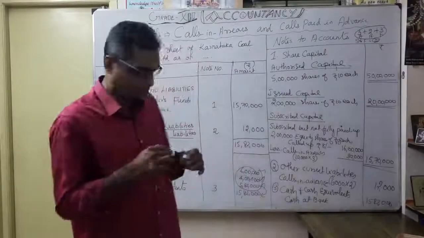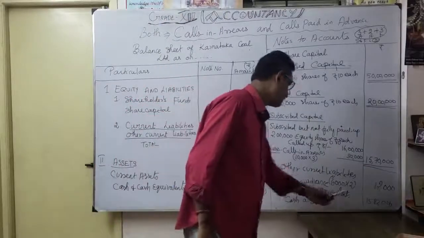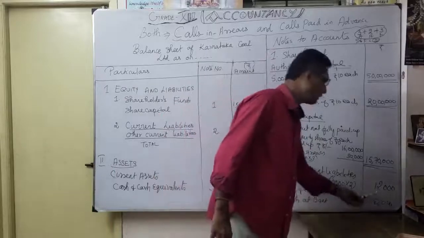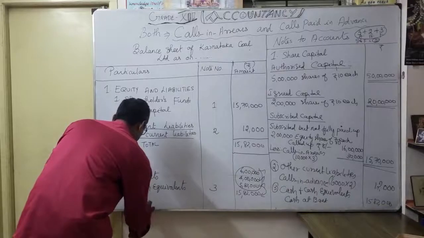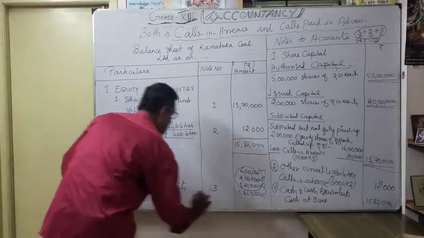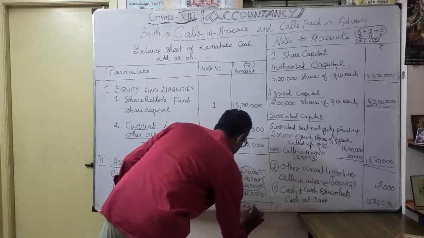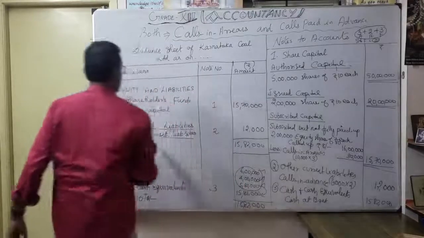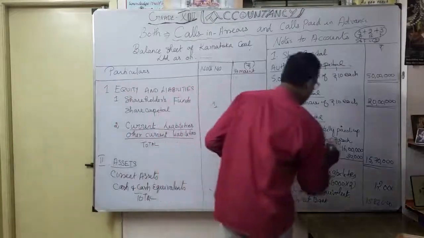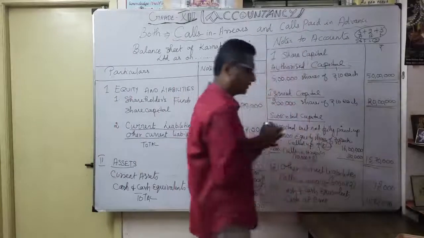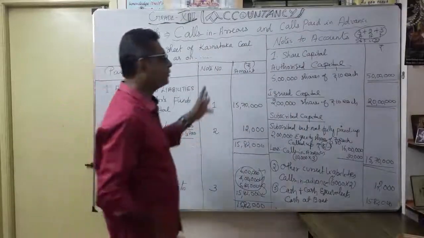The total of all. Suppose you open a bank account, very easily. So how much? That's your cash and cash equivalents. Cash at bank 15 lakh 82,000. You understood? So naturally the asset side total here is 15 lakh 82,000, and our liability side is also 15 lakh 82,000. Here we called up only 8 rupees, very important. We have not yet called for the second and final call. So till then, this is how the balance sheet will appear.